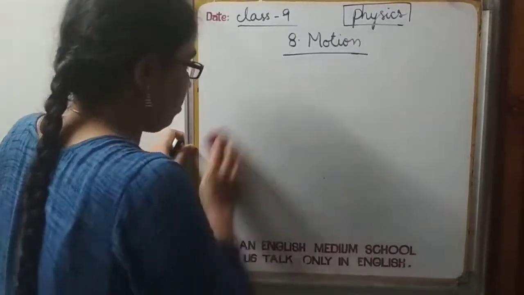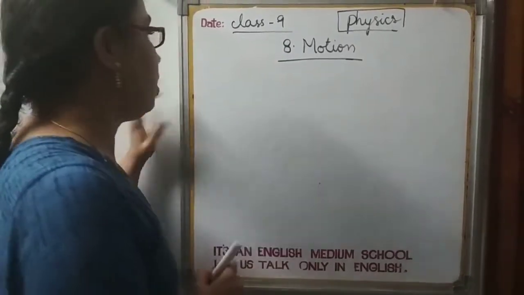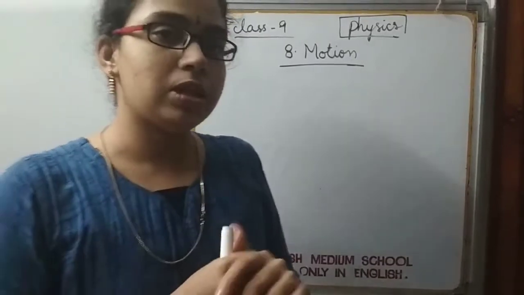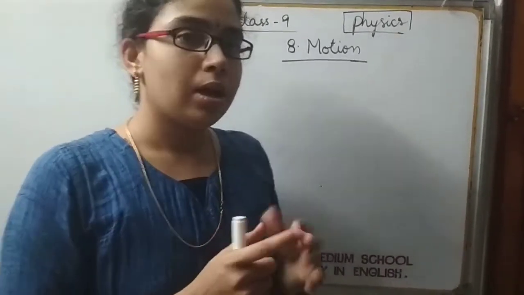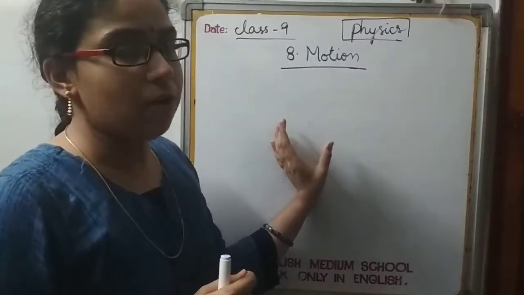So in the velocity topic, till now I explained what is meant by velocity, its definition, formula, units, comparison with speed, and also what is meant by initial and final velocity.